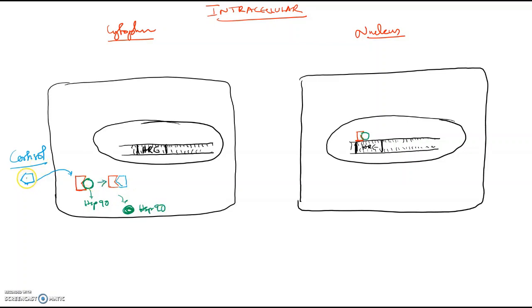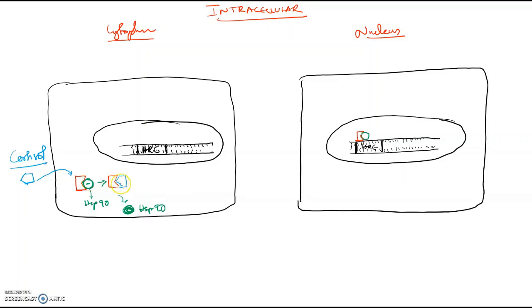Okay. So what has happened? The cortisol which is outside the cell, because of its lipophilic ability, has gone inside the cell. Inside the cell, it has bound with the receptor and displaced an inhibitor. This is the inhibitor HSP90 which is inhibiting the receptor.